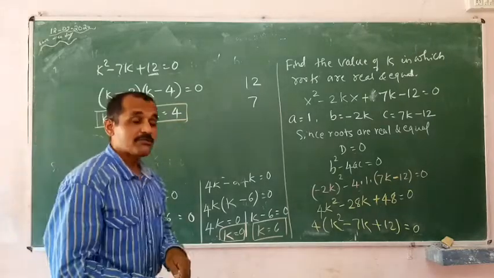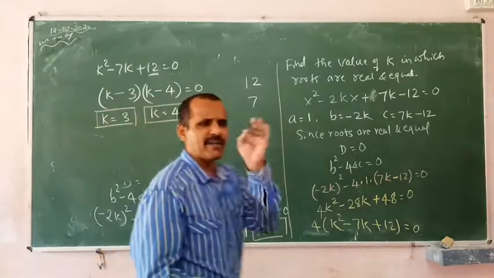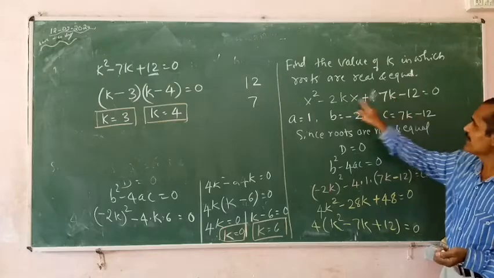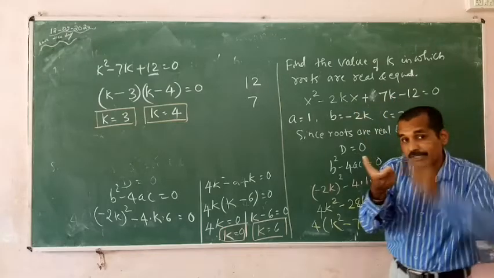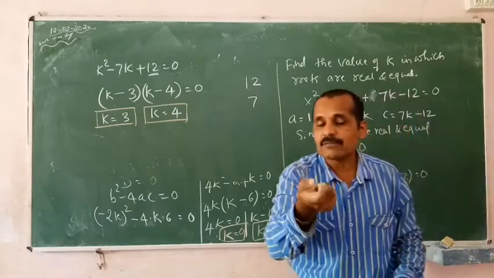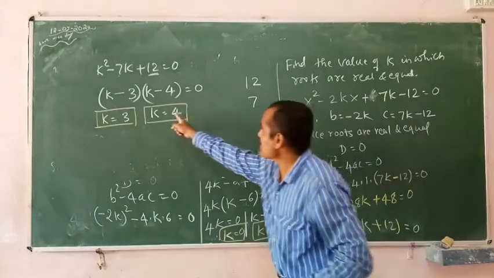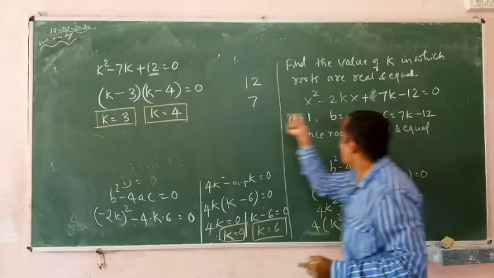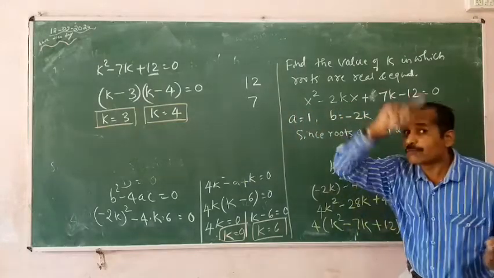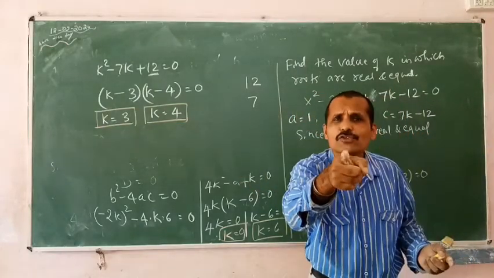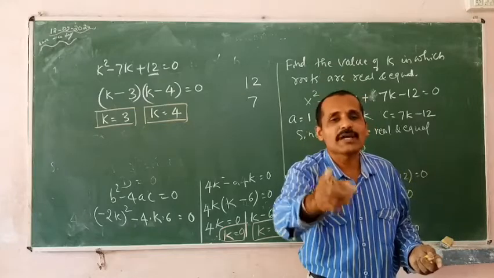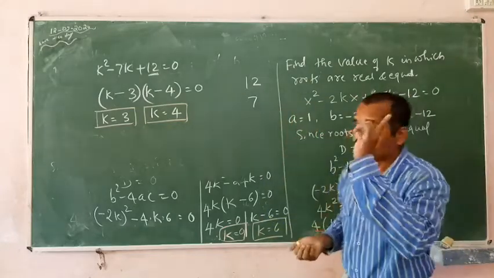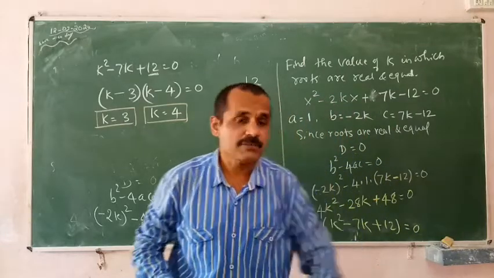Now, as a verification point, put the value of 3 here. You are getting one equation. Solve that equation. The roots you are getting must be real and equal. Put k is equals to 4. You are getting one more new equation. That also you solve. There also you are going to get the roots real and equal. Okay, students? Now, our next discussion.